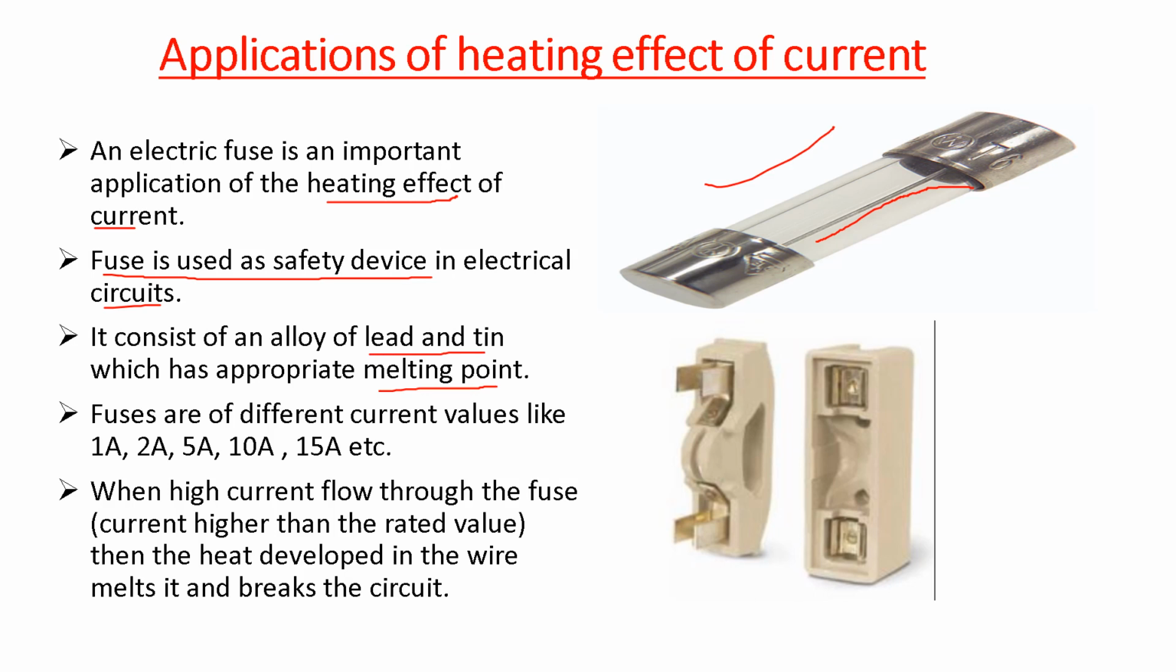Suppose it is designed for 1 ampere. If the current crosses 1 ampere, then because of the heat of that current, the fuse will melt and break the circuit, and thus will save the other electrical appliances. Fuses are available in different values: 2 ampere, 5 ampere, 10 ampere, 15 ampere, etc. According to the appliances, different ratings of fuses are used. For heavy appliances, the fuses are of higher value, for example 10 ampere or 15 ampere.